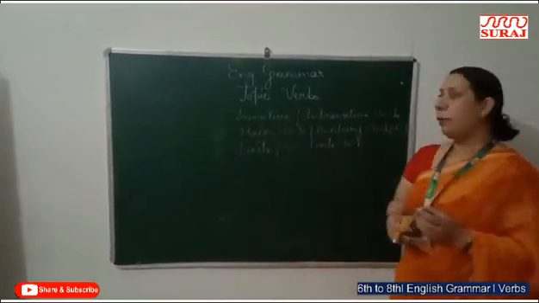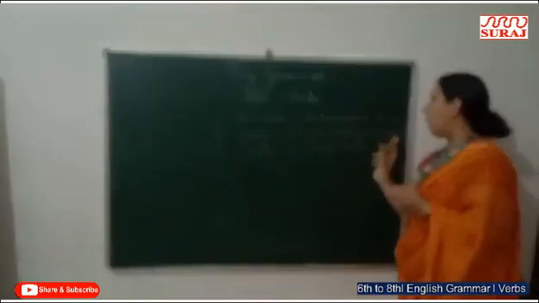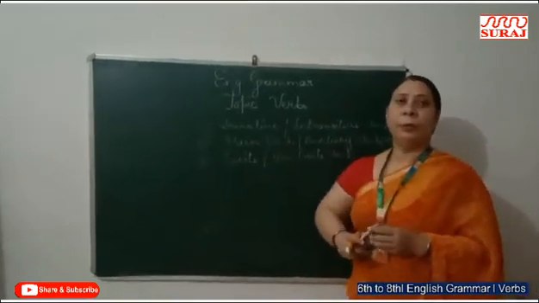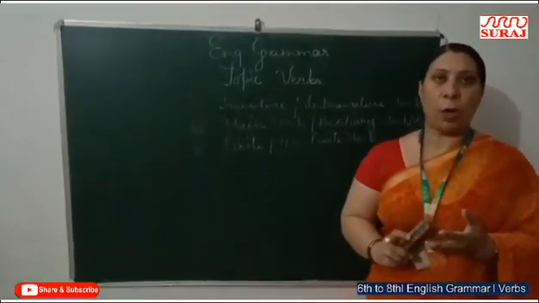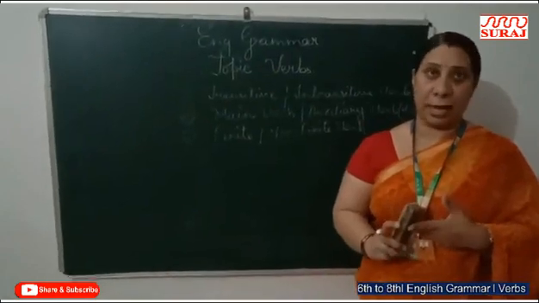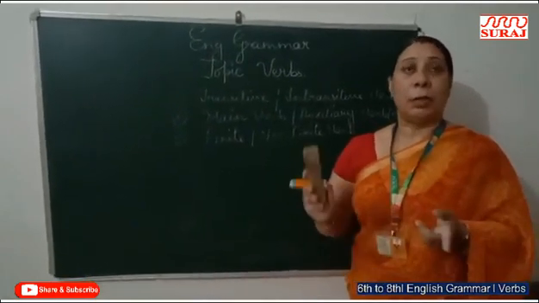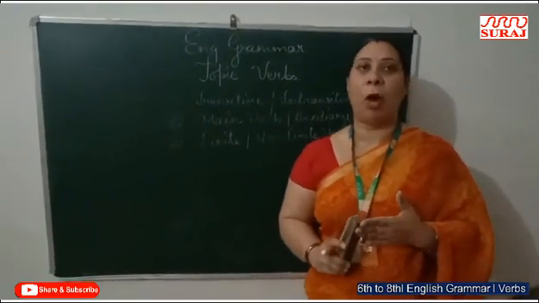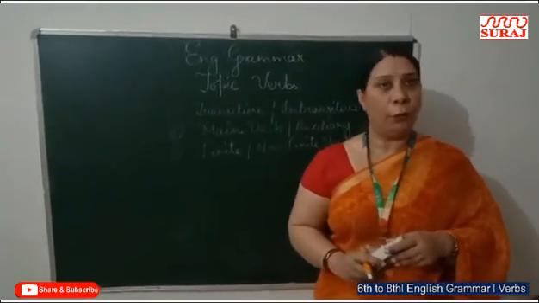And auxiliary verbs are also known as helping verbs. I have told you earlier also. Auxiliary verbs include is, am, are, was, were, has, have, had, and all the modals: can, could, shall, should, may, might. All these are auxiliary verbs.